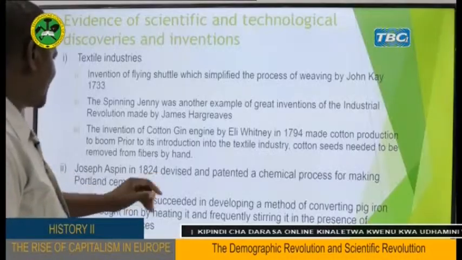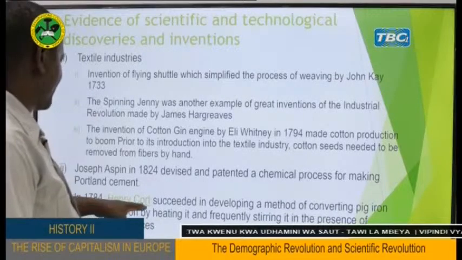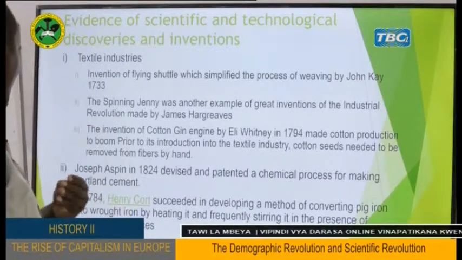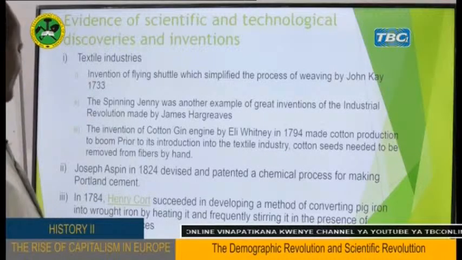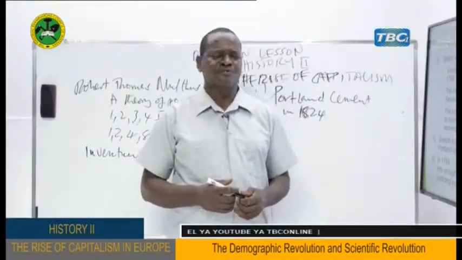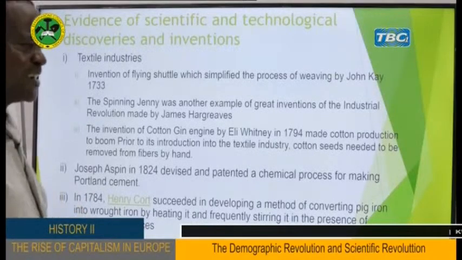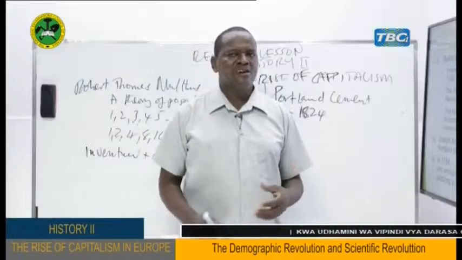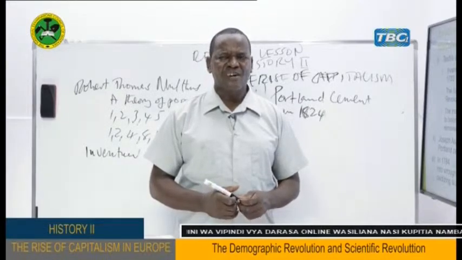This is 1824, and another thing is that in 1784, Henry Cort succeeded in developing a method of converting pig iron into wrought iron by heating it frequently and stirring it in the presence of oxidizing substances. This is another very important change regarding technological and scientific invention in Britain. This also increased the production of iron. Remember, a lot of things thereafter were produced by using iron. So it was a very important change.